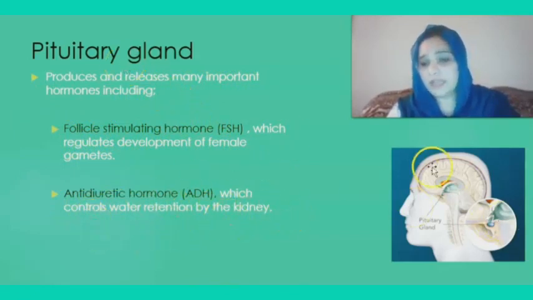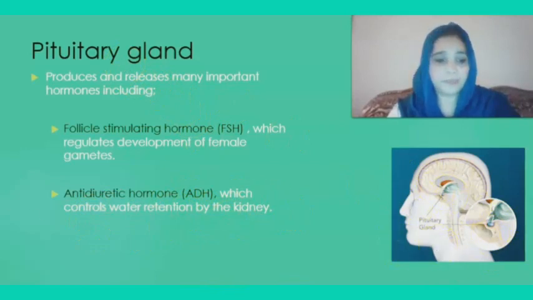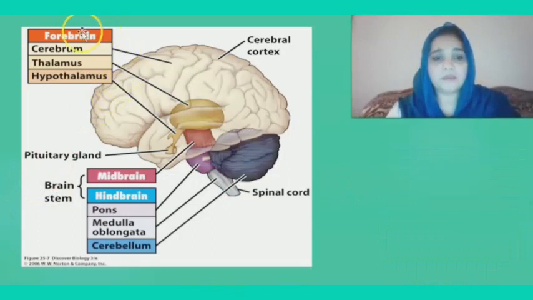So, here is a diagram that shows the location of the pituitary gland. So, this slide shows the location of the pituitary gland. Now, in the next slide, I am going to discuss what is meant by the brain stem. So, that's why this diagram I have repeated here. Midbrain and hindbrain, they are known as the brain stem. Now, how can we define the brain stem?